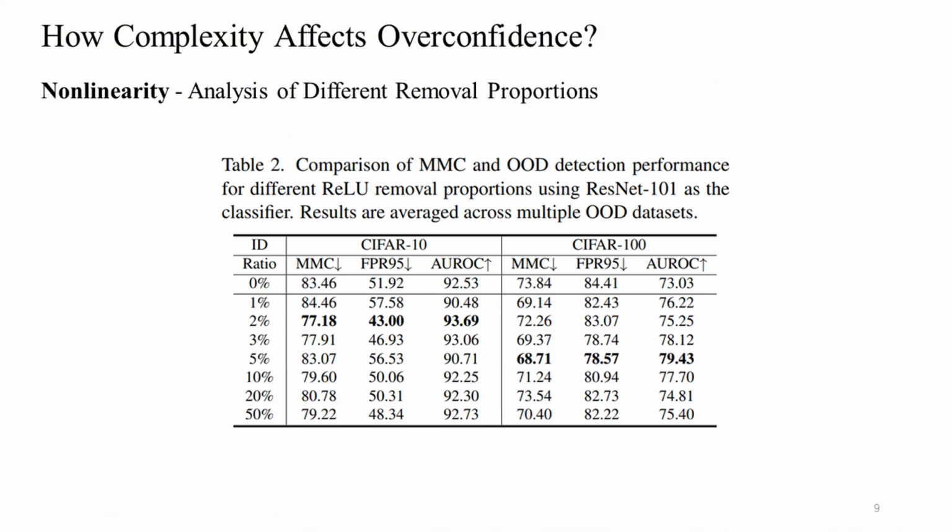Nonlinearity in deep neural networks primarily arises from activation functions, such as ReLU and sigmoid. Given ReLU's widespread use, we focus on the effect of selectively removing ReLU operations. As shown in the table below, we evaluate how different removal ratios influence OOD overconfidence. To guide this process, we introduce the negative response ratio, NRR, which measures the proportion of negative inputs to ReLU layers. A lower NRR indicates a smaller contribution to nonlinearity. Results show that removing a moderate number of ReLU operations effectively reduces OOD overconfidence and improves detection performance.